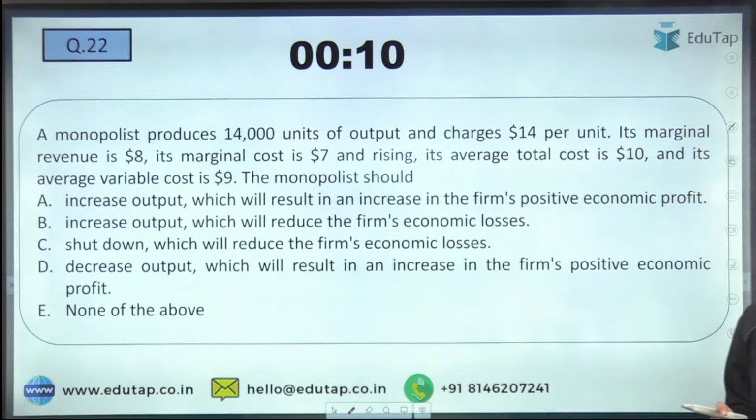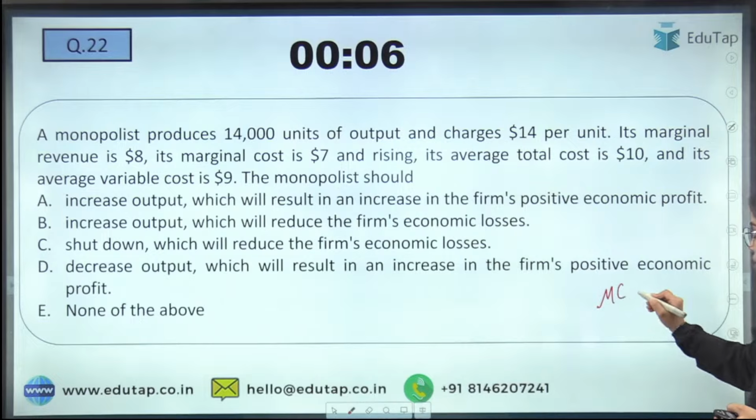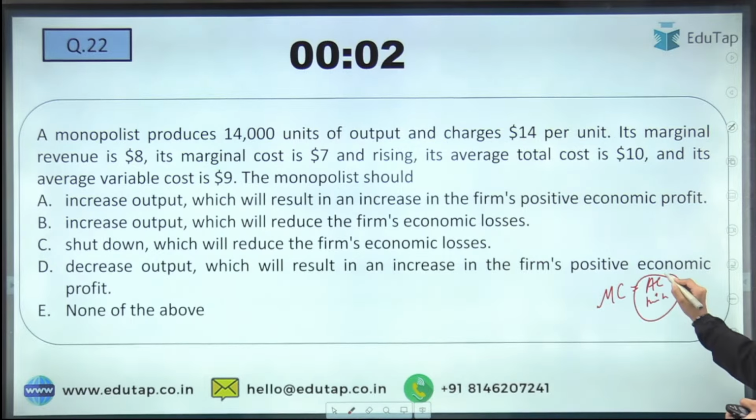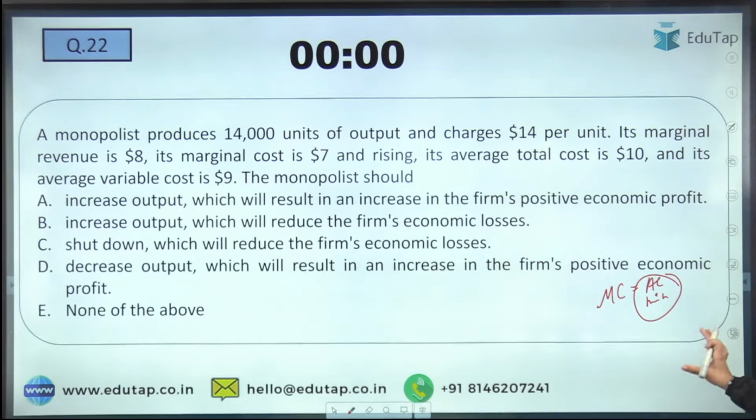See, in any market, remember that marginal cost is equal to average cost at the minimum of the average cost. Whichever market it is, this is the condition that is always followed.